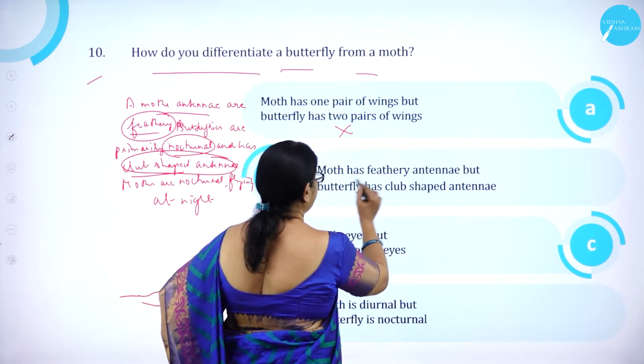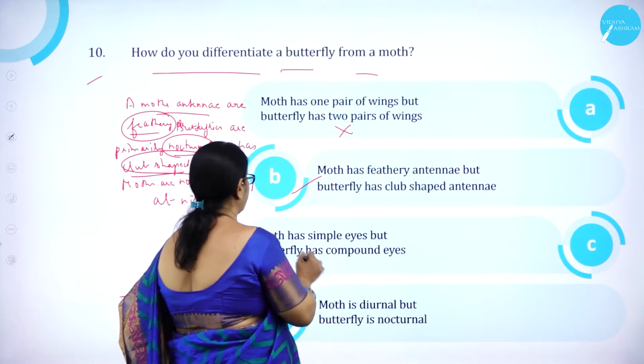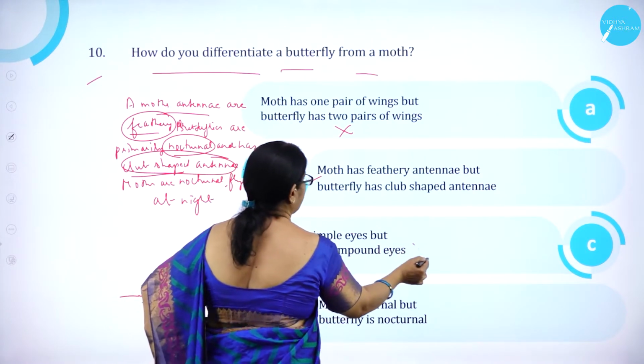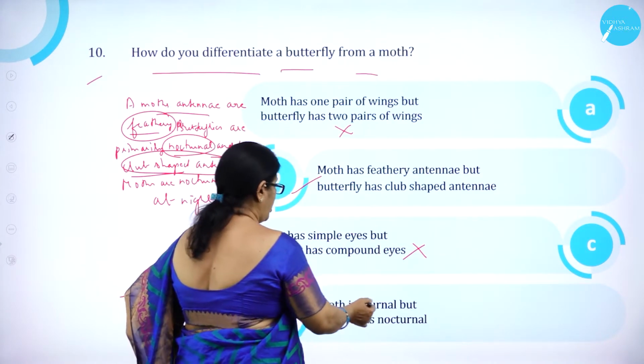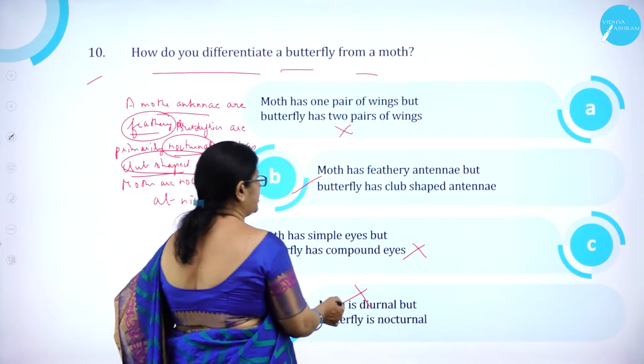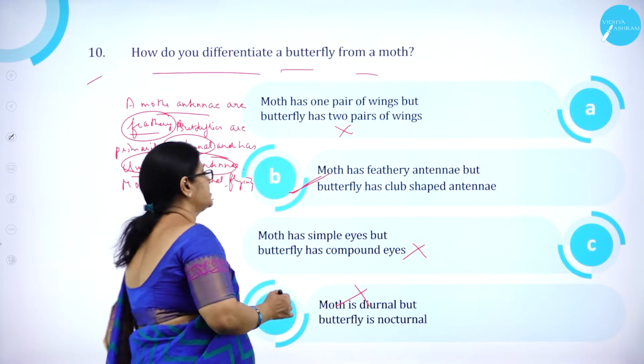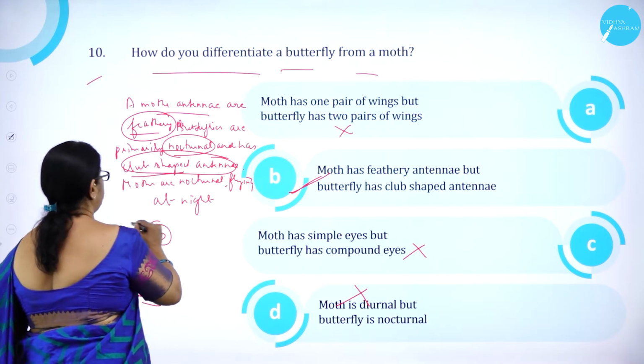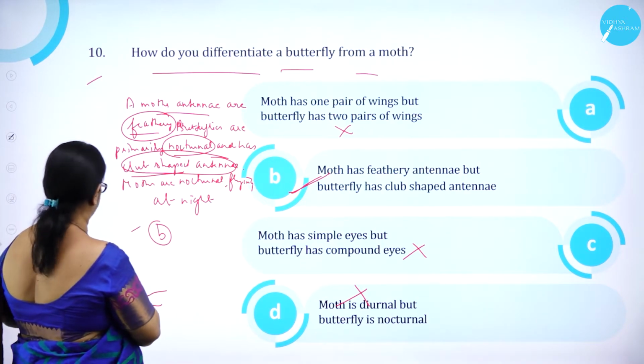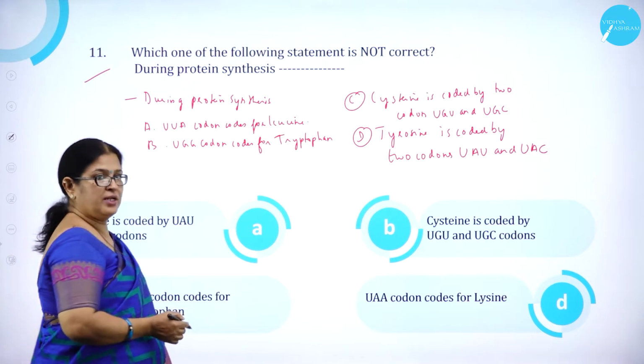Moth has feathery antennae, but butterfly has club-shaped antennae. Correct. Moth has simple eyes, but a butterfly has compound eyes is wrong. Both have compound eyes. Moth is diurnal and butterfly is nocturnal is wrong. So option B is correct. Option B is correct.